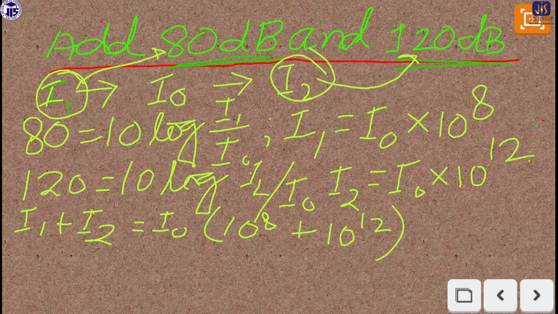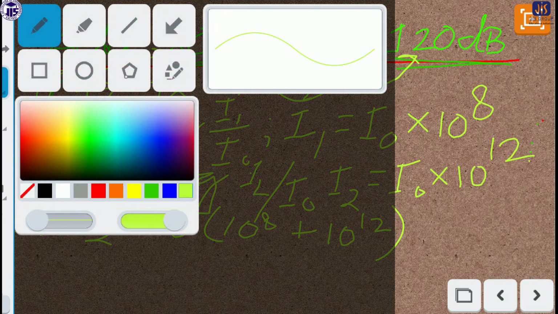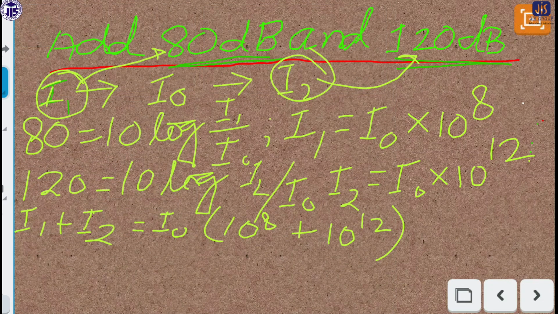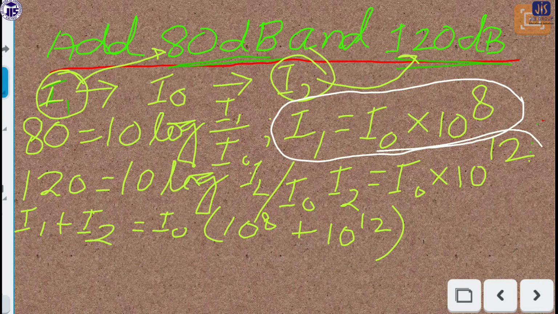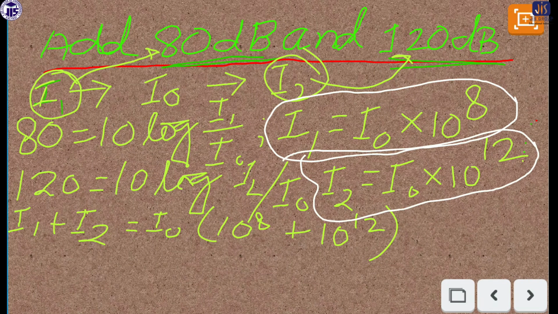That means we are adding the two equations, I1 and I2. Then we have to calculate what the sound intensity will be after addition.